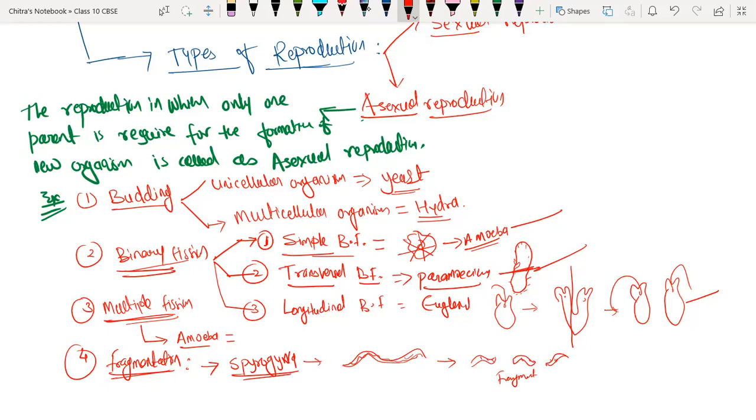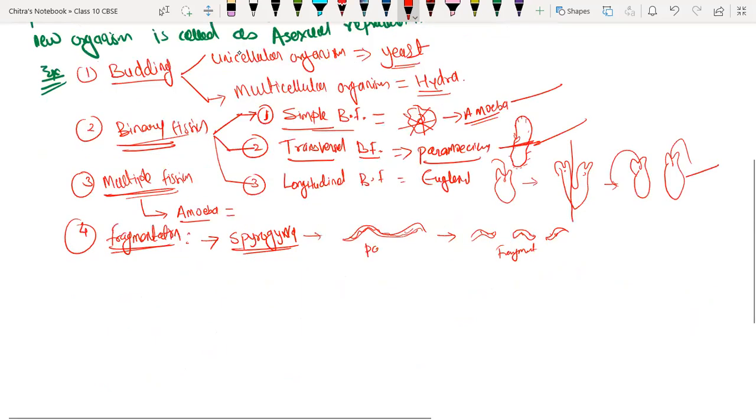You are getting the point, everyone? Keep replying. Yes, sir, getting it. This is the parent body, parent Spirogyra, and all these fragments will develop into the daughter Spirogyra.